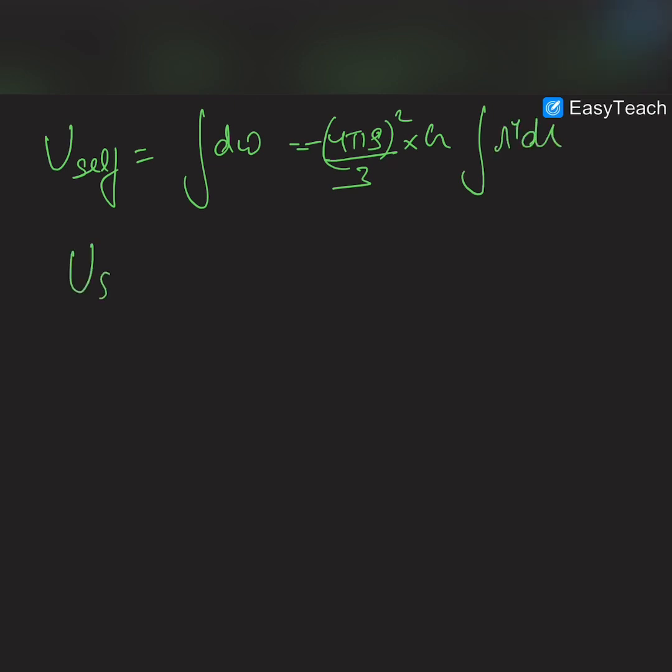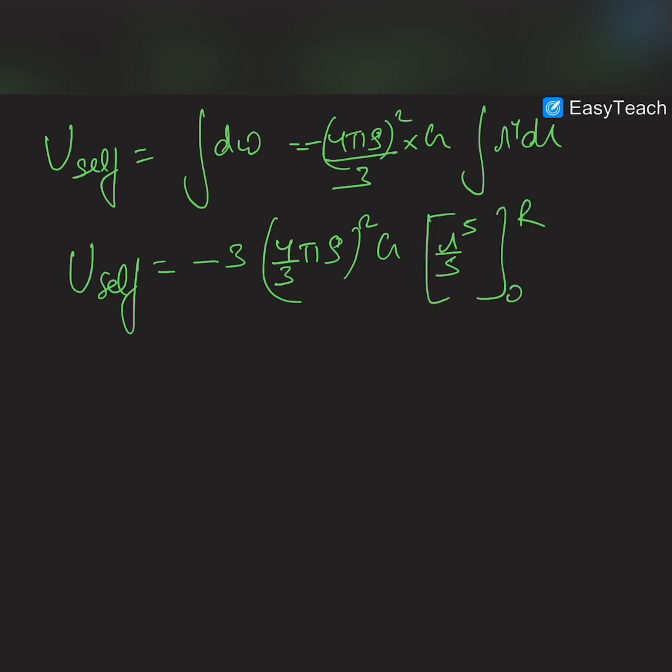U self will be equal to minus G into, let us multiply and divide with 3. So this is 3 and this is (4 by 3 pi rho) whole square, and this is G, and this is r to the power 5 by 5, and the limit would be from 0 to R. So U self will be equal to 3 by 5 G, with a negative sign.